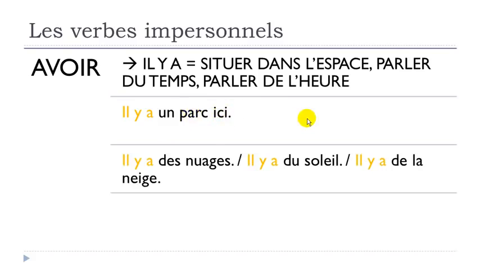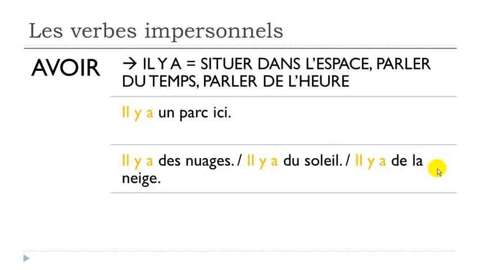Il y a des nuages, clouds. Il y a des nuages. Even if we've got this il y a, remember that it can be for the singular or for the plural as well. So this a won't change. Il y a des nuages. Il y a du soleil, sun. Il y a du soleil. So there is sun. Il y a de la neige. Snow. Il y a de la neige.